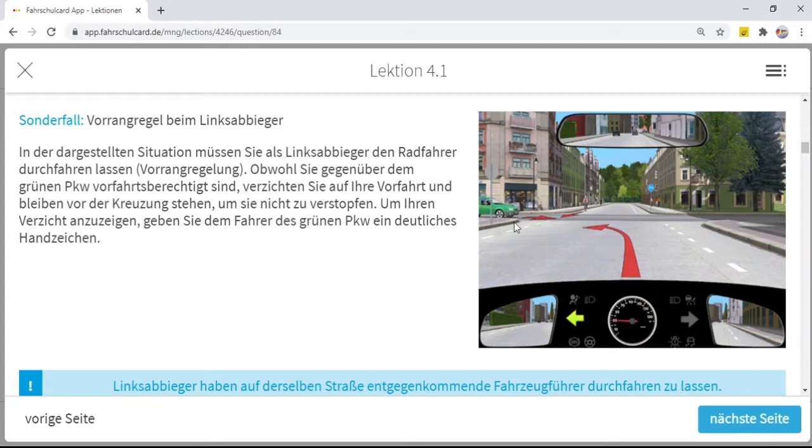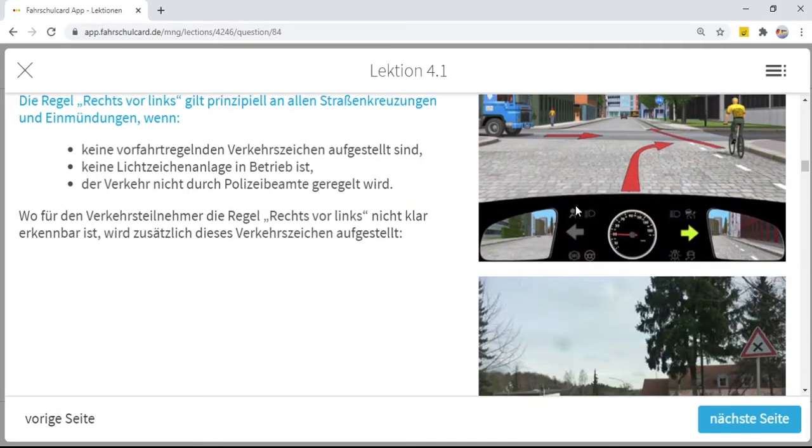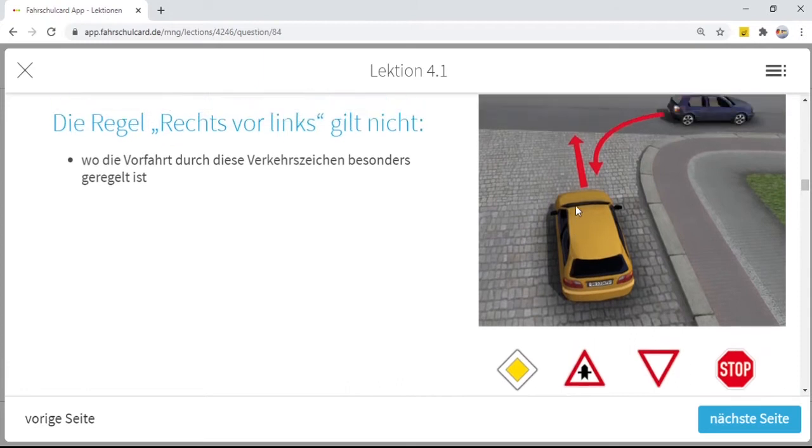Let's say here, on the right-hand side of the cyclist there is a green car, so the green car has priority over the cyclist, and we are on the right-hand side of the green car, so we have priority over the green car. So in total we have the highest priority. We should move from this junction first. We can carry on our drive, but whenever you are trying to take the left turn and there is oncoming traffic, it doesn't matter if you have priority or not, you have to give way to the oncoming traffic. So this was the basic rule.